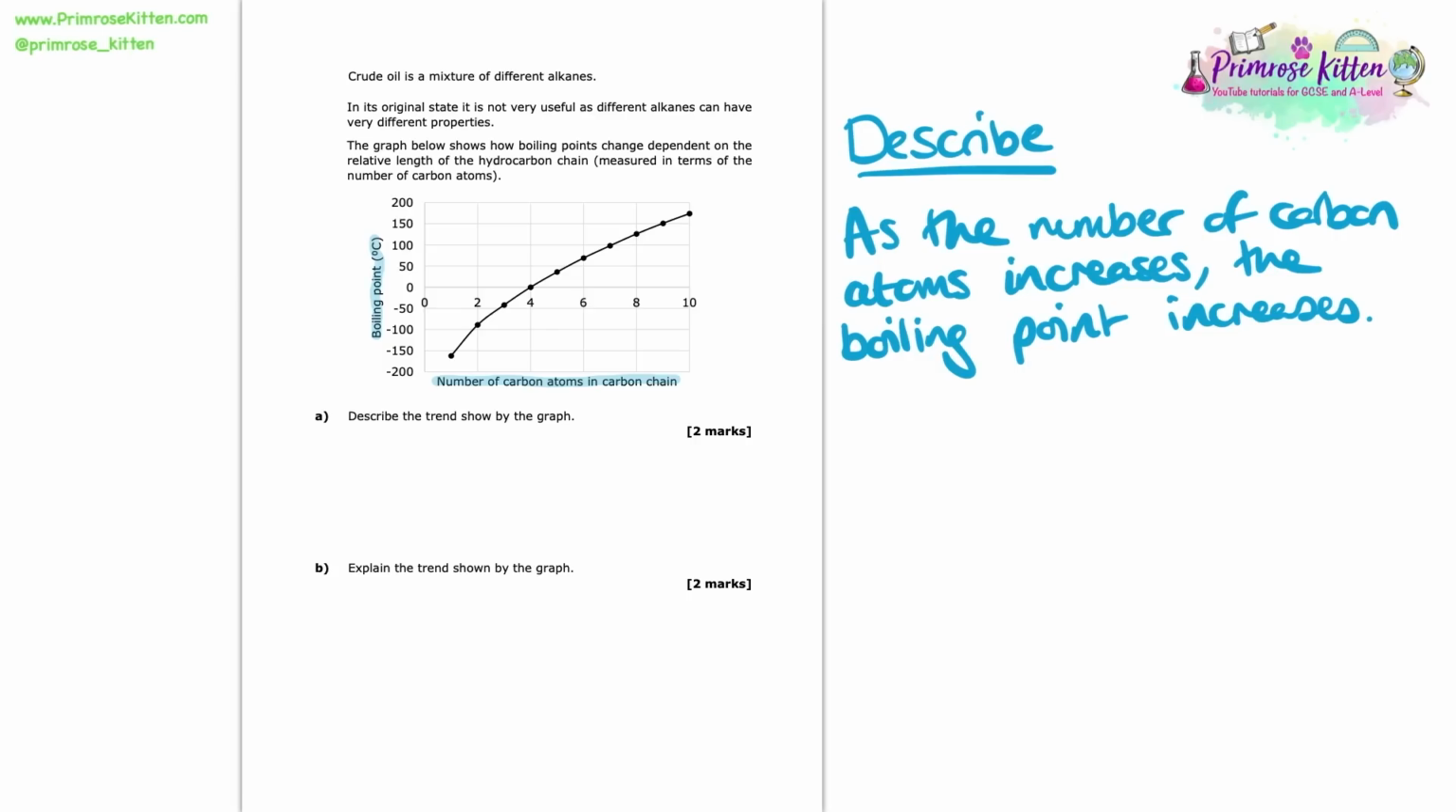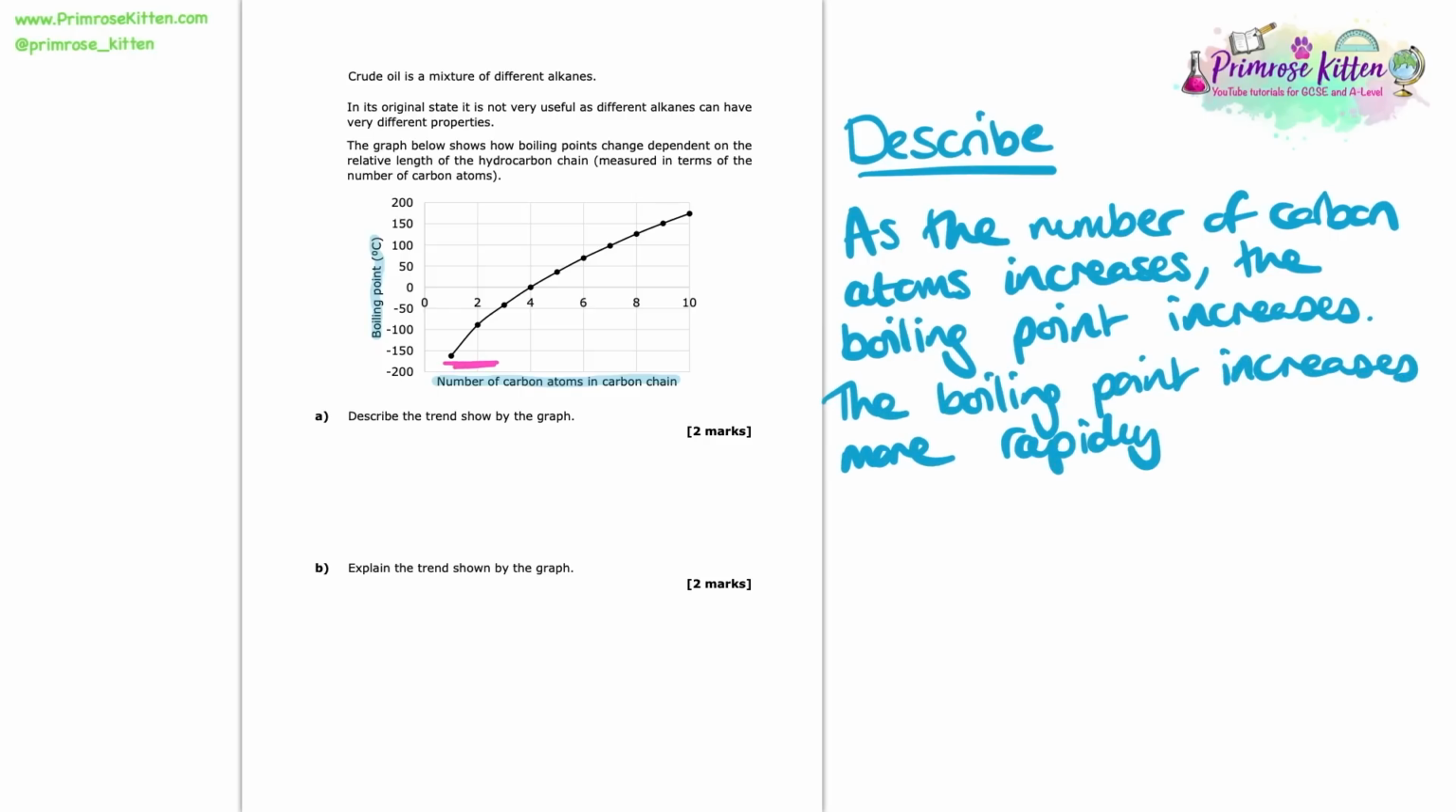After that most obvious statement, though, I'd look at it in a bit more detail. Here I can see that at the lower number of carbon atoms, so this region, the boiling point is going to increase more rapidly compared to when there are more carbon atoms. So the second point we can make is that the boiling point increases more rapidly with fewer carbon atoms compared to more. 2 key points: the number of carbon atoms increases and the boiling point increases. And secondly, that the boiling point increases more rapidly with fewer carbon atoms.